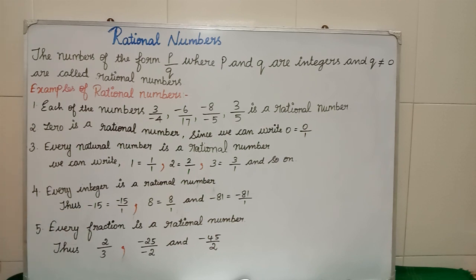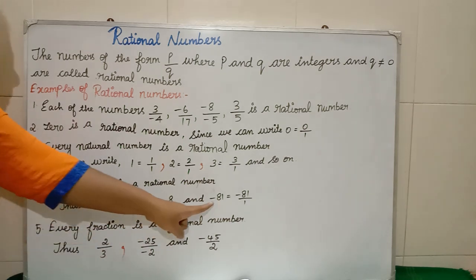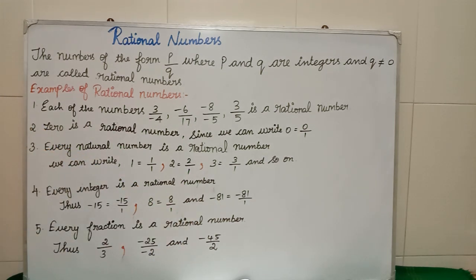Minus 15 is what? A negative integer. If you take minus 15, what will be your denominator part? 1. So it comes in the form of p by q. So minus 15 is also a rational number. If you take 8, 8 is the numerator part and 1 is the denominator part. So 8 by 1 is again a rational number. If you see the last example, we are having minus 81. Minus 81 is nothing but a negative integer, isn't it? So how can we write minus 81? Minus 81 divided by 1.